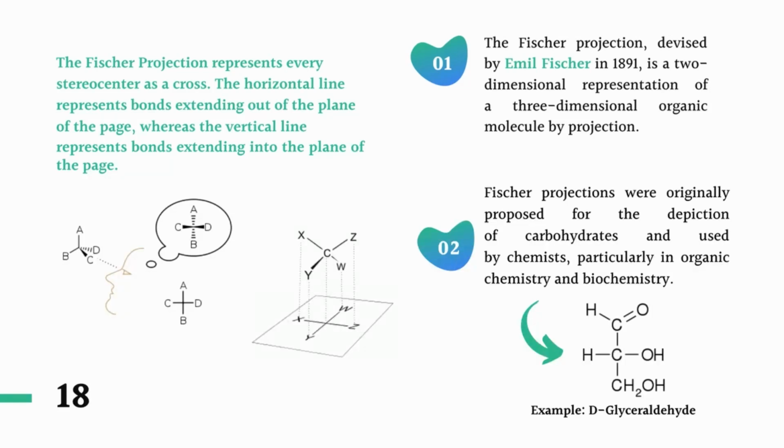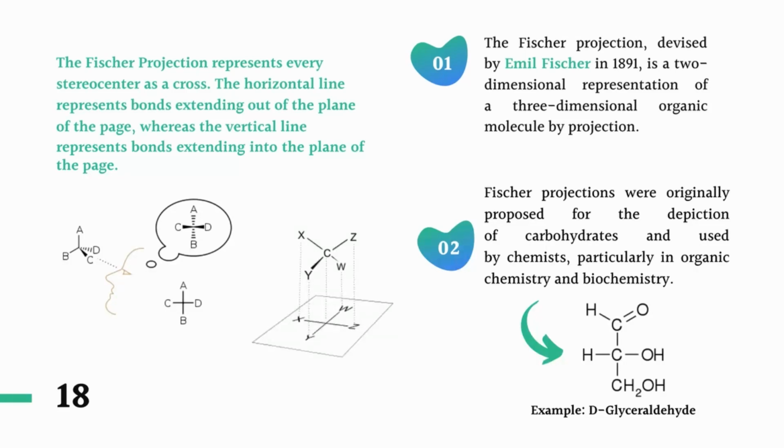So if you want to write any three-dimensional structure on paper, you can follow this Fisher projection. Fisher projections were originally proposed for the depiction of carbohydrates and are used by chemists, particularly in organic chemistry and biochemistry. Most organic molecules, especially carbohydrates and other biochemical molecules, are represented by these Fisher projections.